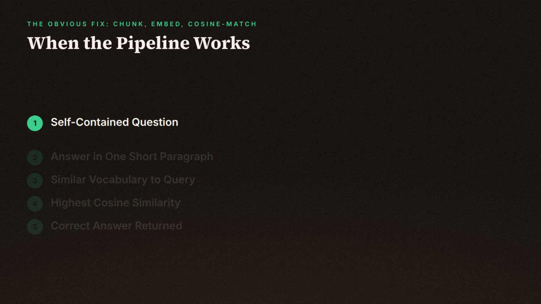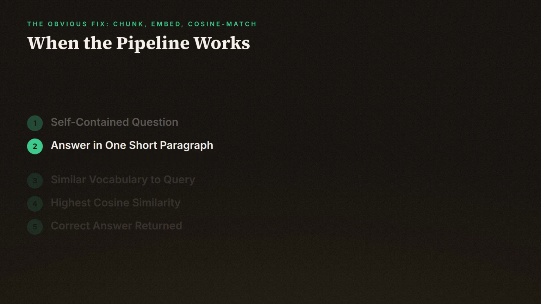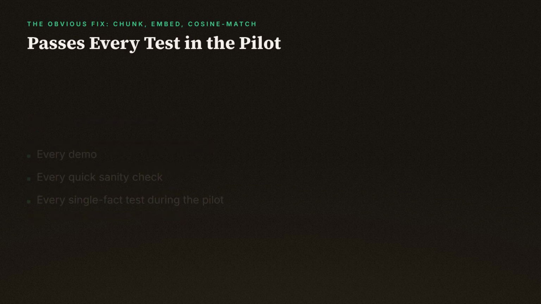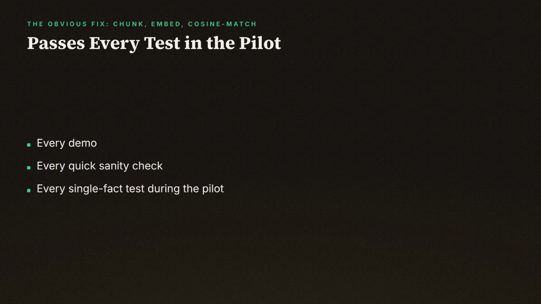And this pipeline does work. If someone asks a self-contained question, and the answer lives in one short paragraph that uses similar vocabulary to the question, the right chunk usually has the highest cosine similarity. It lands in the top few results, and the model answers correctly. That's exactly why teams ship it. It passes every demo, every quick sanity check, every single fact test someone runs during the pilot.